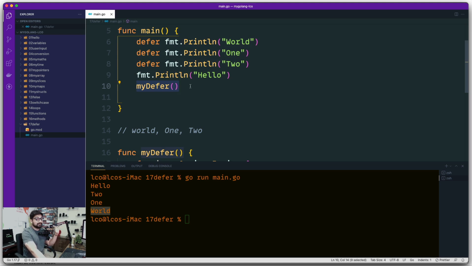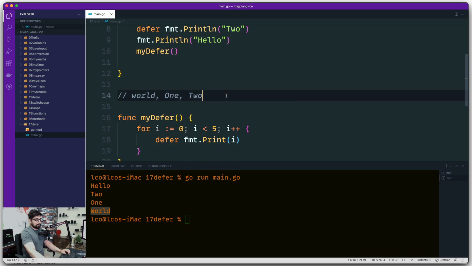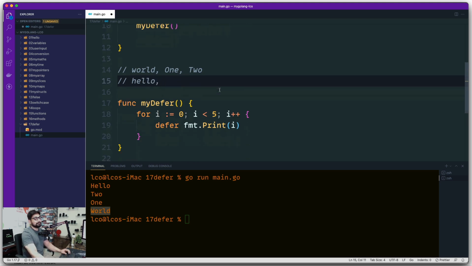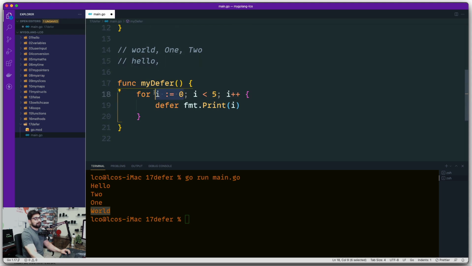So the function call will happen first. So the function hello will be printed. So let's go ahead and try to predict the output. So hello will be printed, and after the hello is printed, we call this my defer. So this will start I with 0. Okay, that we get, but we actually call the defer. So the print is not going to happen immediately. It will get stored into the stack.